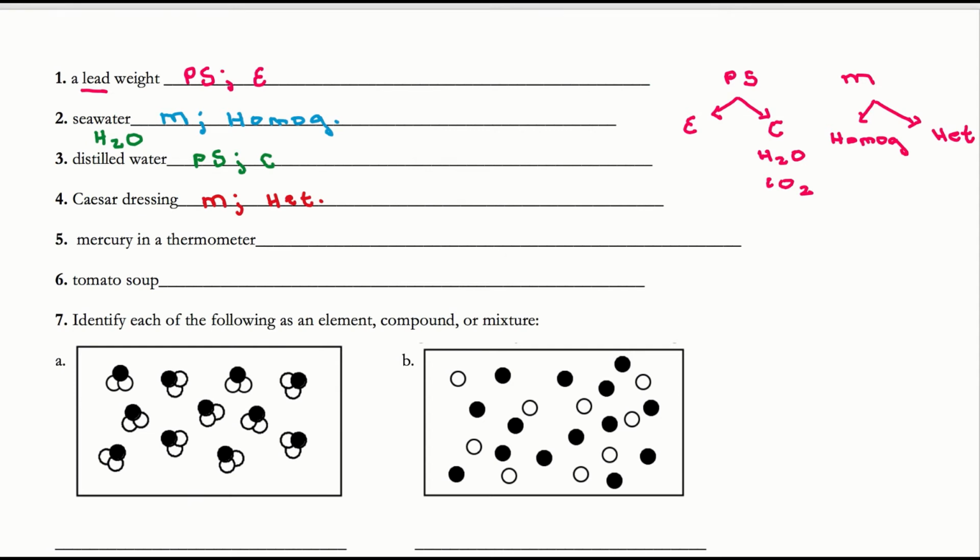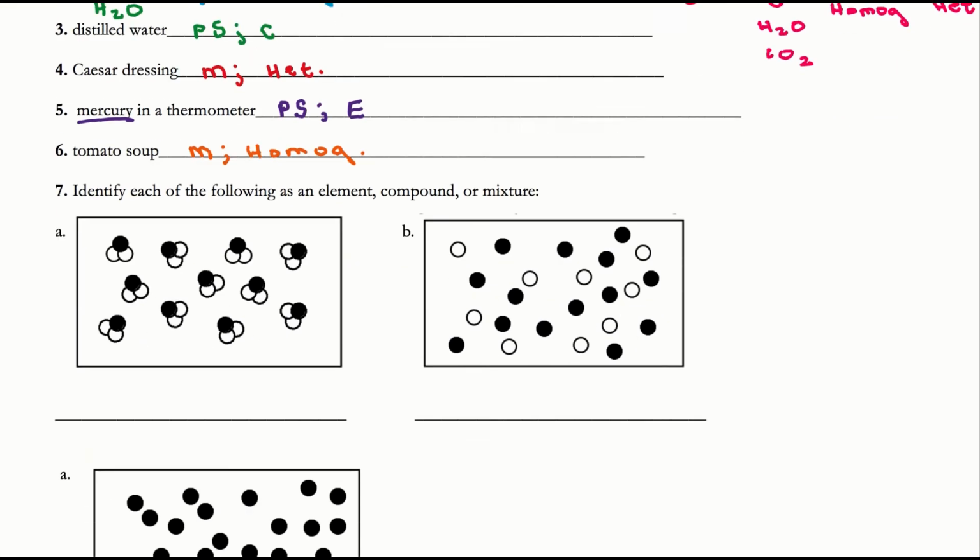All right, mercury in a thermometer. So we're just talking about mercury. So mercury is found on the periodic table. It's just one type of atom. So it's a pure substance. And because it is just one type of atom, it is an element. Finally, tomato soup. Well, tomato soup has a number of different components that are physically combined together. So it's going to be a mixture. But it's the same throughout, unless you have chunky tomato soup. And then again, you can stipulate if it were chunky tomato soup, it's heterogeneous. But here I'm going to assume it's smooth tomato soup, so I'm going to say that it is homogeneous.